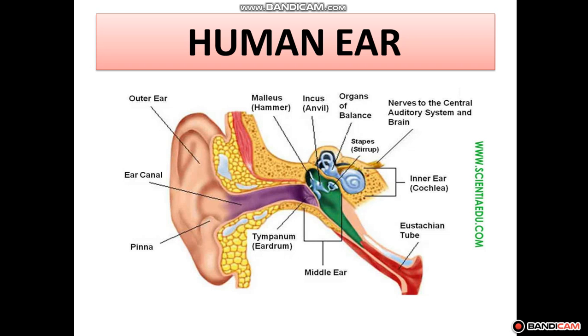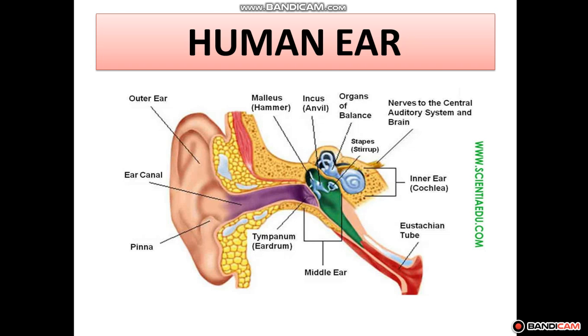The middle ear consists of three bones: the incus, malleus, and stapes. Their other names are hammer, anvil, and stirrup. The names are given according to their shapes. The main function of these bones is to amplify the vibrations of the sound. When the sound waves strike the eardrum, it vibrates. These vibrations are passed on to the three bones in the middle ear, which amplify the vibrations.